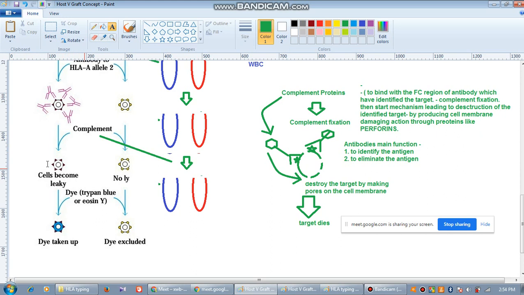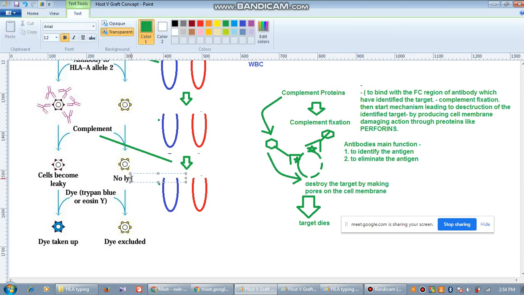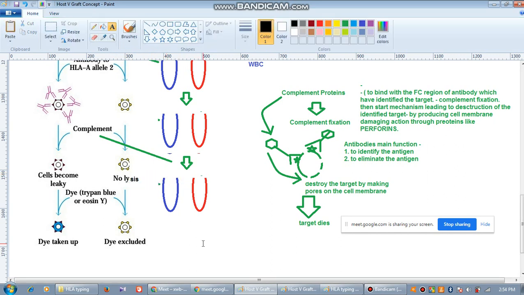But here there is no lysis. Why is there no lysis? Because the perforins are not made, the complements have not yet been bound here.